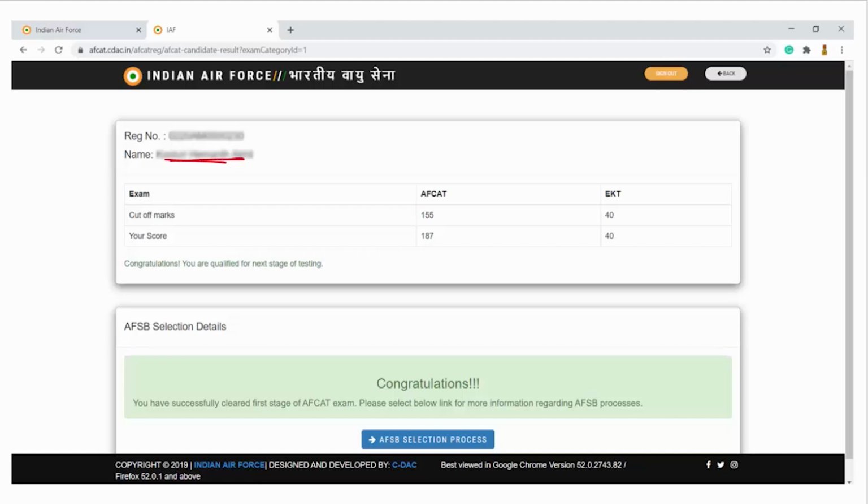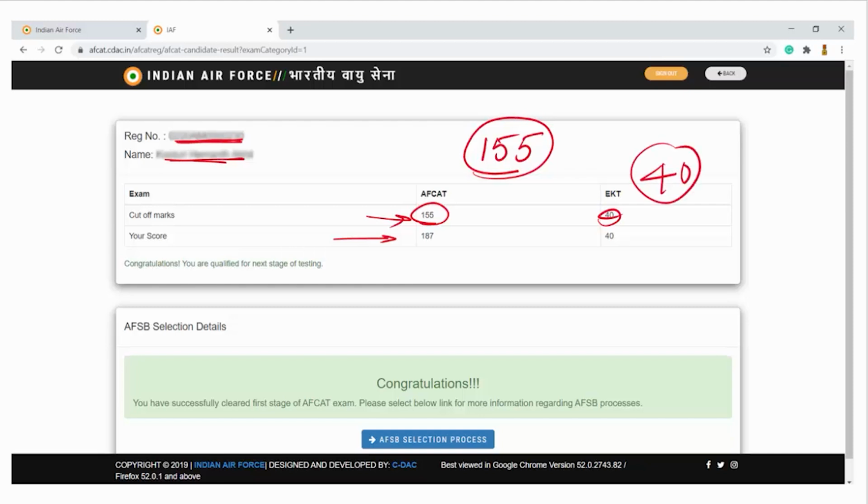Your name will be mentioned, your registration number will be mentioned, and the cutoff marks and the marks you scored will also be mentioned. The cutoff marks for AFCAT 2 2020 is 155. 155 is the cutoff marks for AFCAT, and the cutoff marks for EKT is 40. The engineering knowledge test is given only to candidates from engineering branches. So only those engineering category candidates will be writing the EKT, and the cutoff for the EKT is 40.